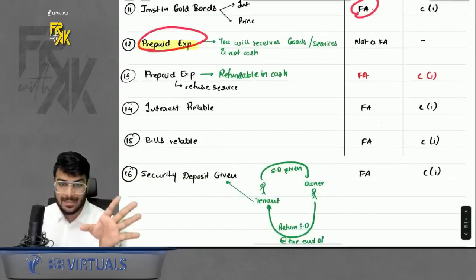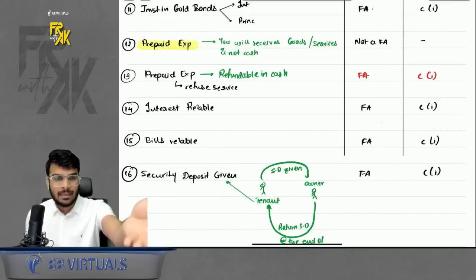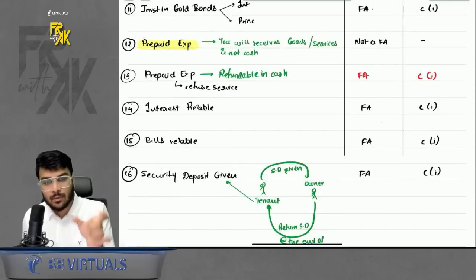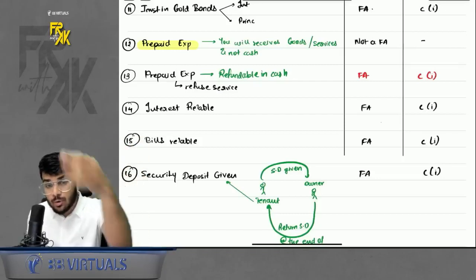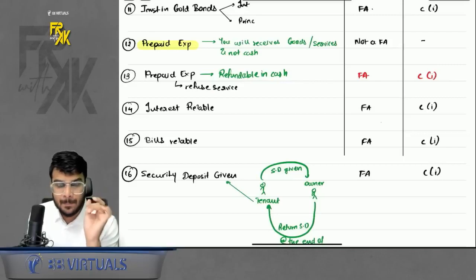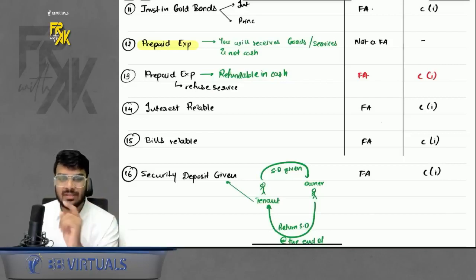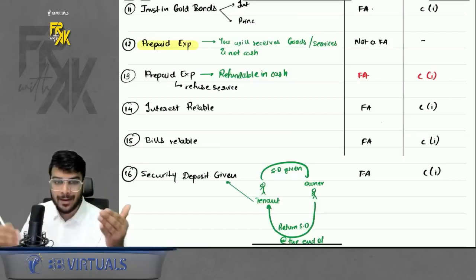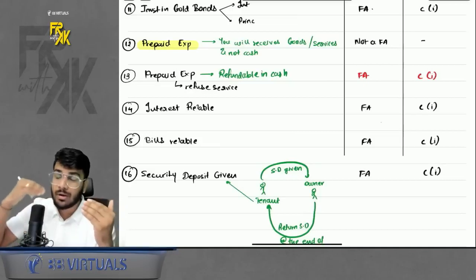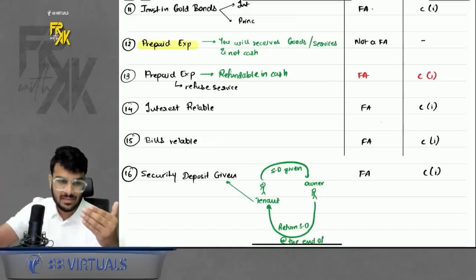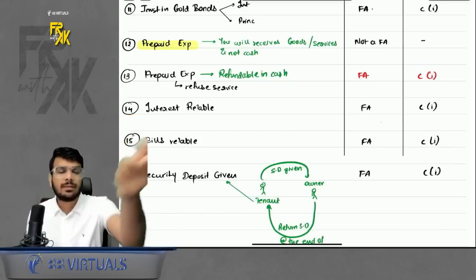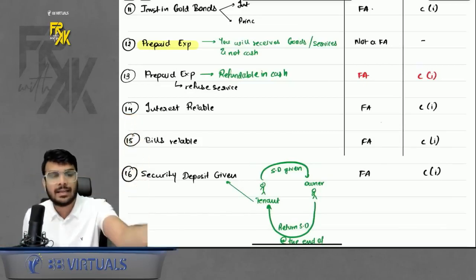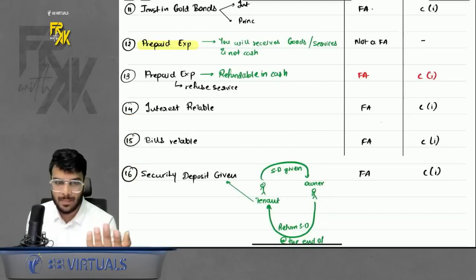Acha, what if there is a prepaid expense? What is the meaning of prepaid expense? Let's say, for example, you buy my lectures. When you buy, you will get the access afterwards. That means you are paying the fees in advance. So for you, that fees paid in advance is a prepaid expense. So will that prepaid expense be a financial asset? The answer is no. Why? Because against that prepaid expense, you don't have a contractual right to receive cash. You will receive services or goods. For example, if you make the payment of fees in advance, you will not receive your amount back. You will just receive either the lectures or some services from my side, right? So prepaid expense is an asset but not a financial asset.